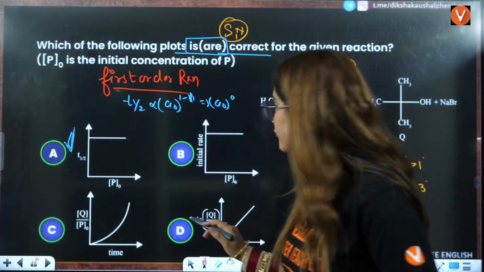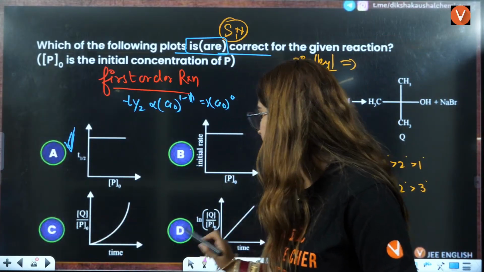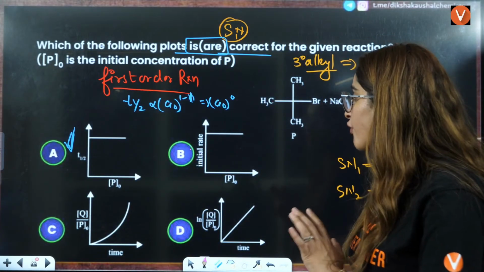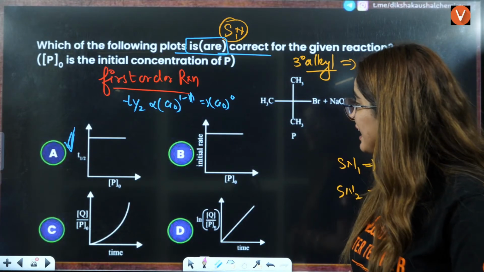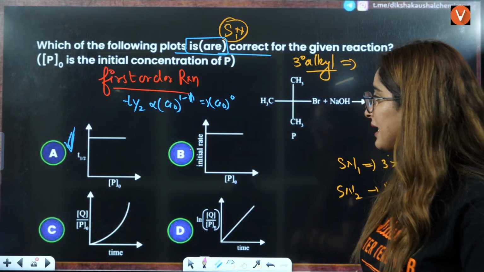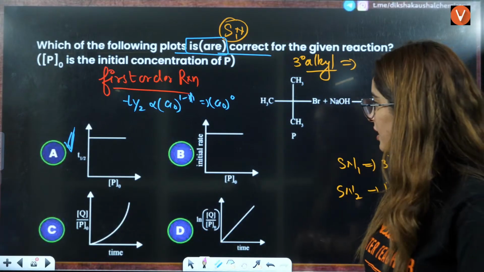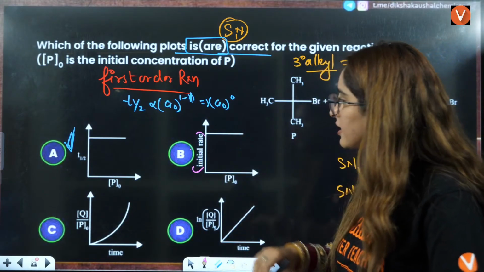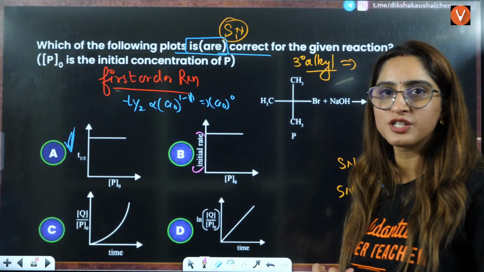Now we have to go through this B, this C and this D. If you see for the first order reaction, initial rate is dependent on the initial concentration or not. Initial rate, it is dependent on the initial concentration, right?